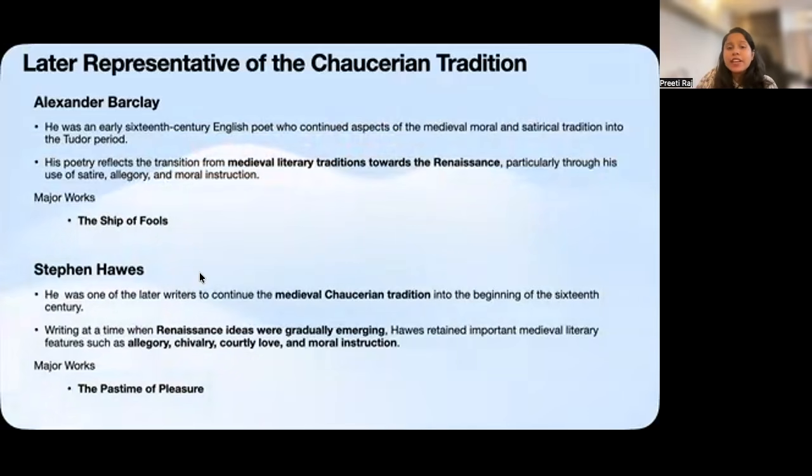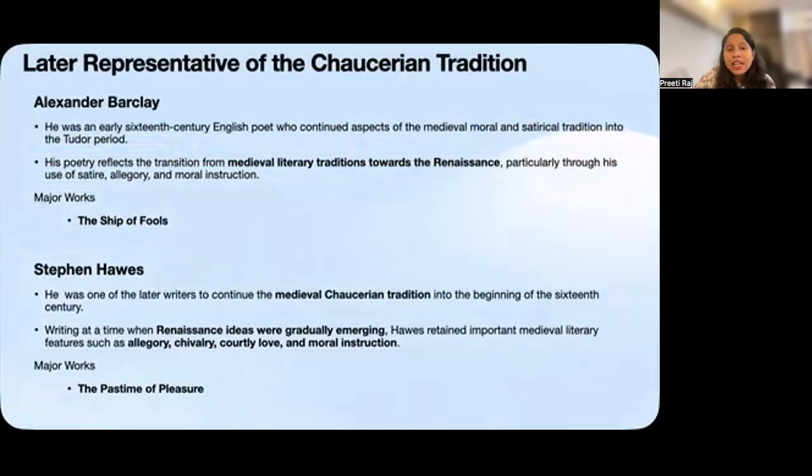Next up we have Stephen Hawes. Hawes is particularly interesting because of the period in which he was writing. We have now entered the beginning of the 16th century. Renaissance ideas were gradually becoming stronger in England, but medieval literary traditions had not completely disappeared. Stephen Hawes is an excellent example of this transition. He continues many features associated with medieval poetry, particularly allegory, chivalry, courtly love, and moral instruction. His most important work that you could keep in mind is The Pastime of Pleasure.